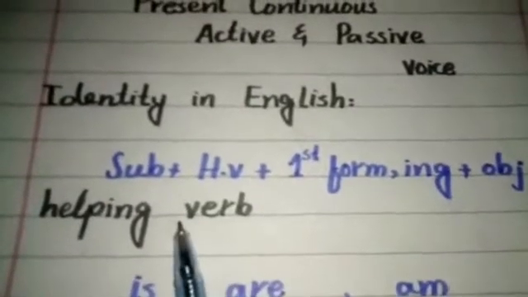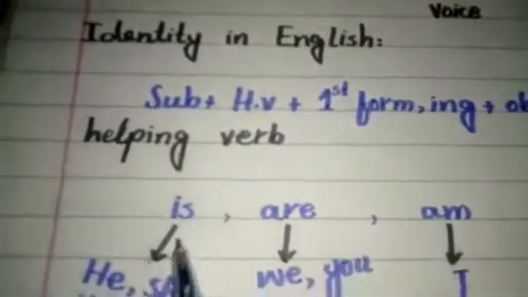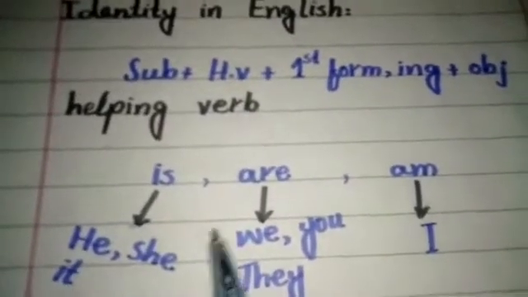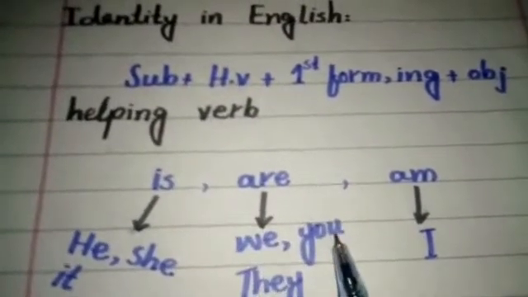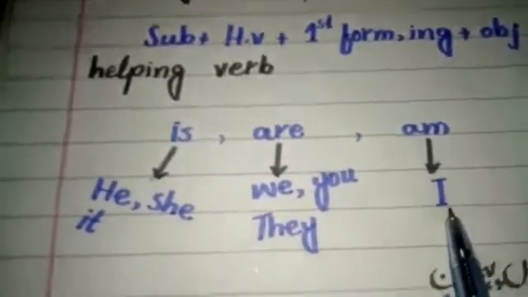So the helping verbs of the present continuous tense are is, are and am. Is will be used with he, she and it. Are will be used with we, you and they. Am will be used with I.